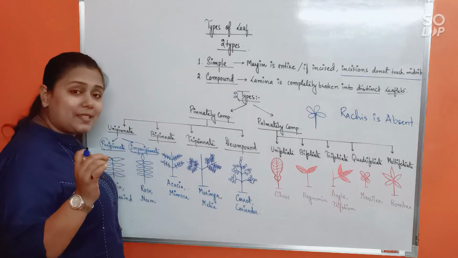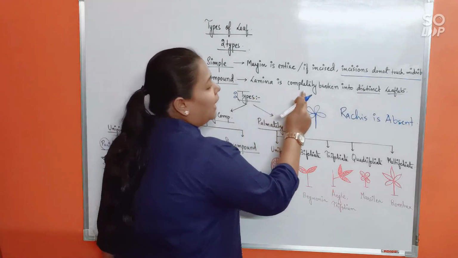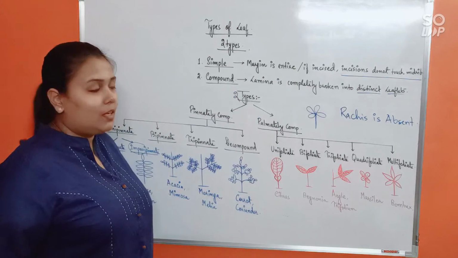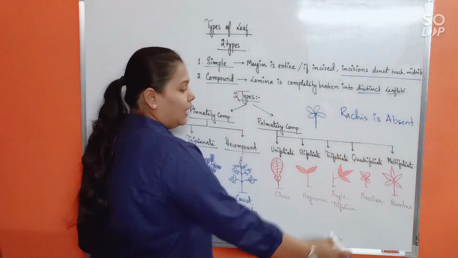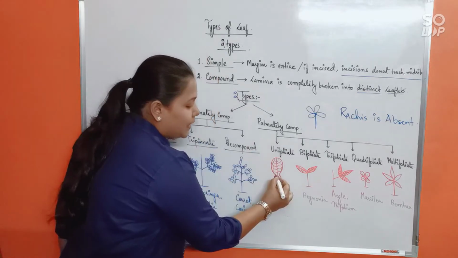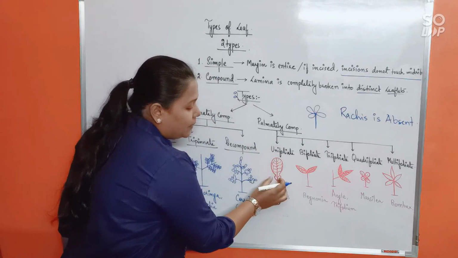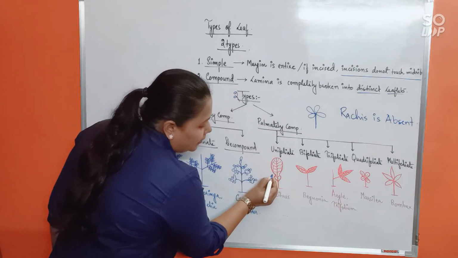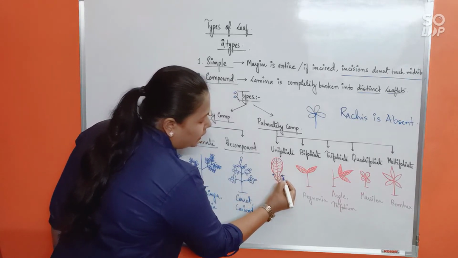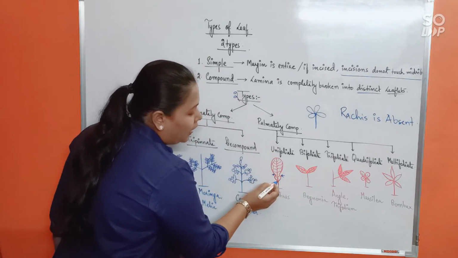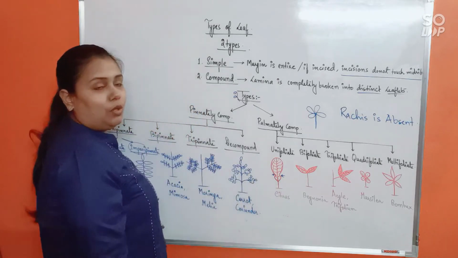But what remains same is that lamina has been broken into distinct leaflets. Is that clear? So now understanding the subtypes would become easy. So unifoliate means a single leaflet that has been separated from the petiole by a constriction. This being the constriction, a single leaflet which has been separated from the petiole by a constriction, that's unifoliate.